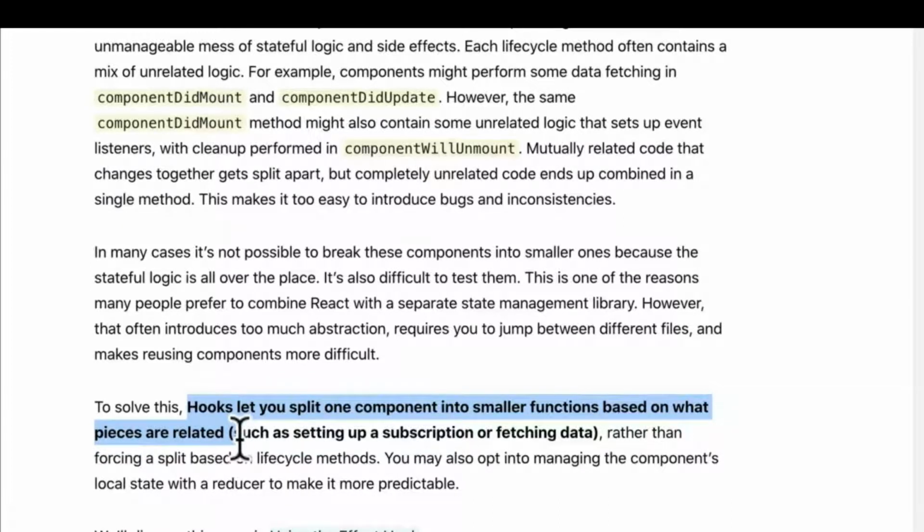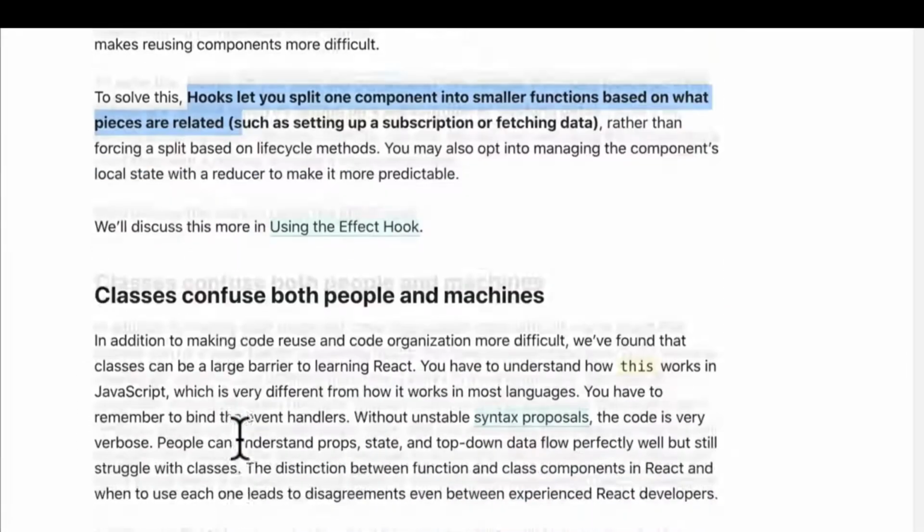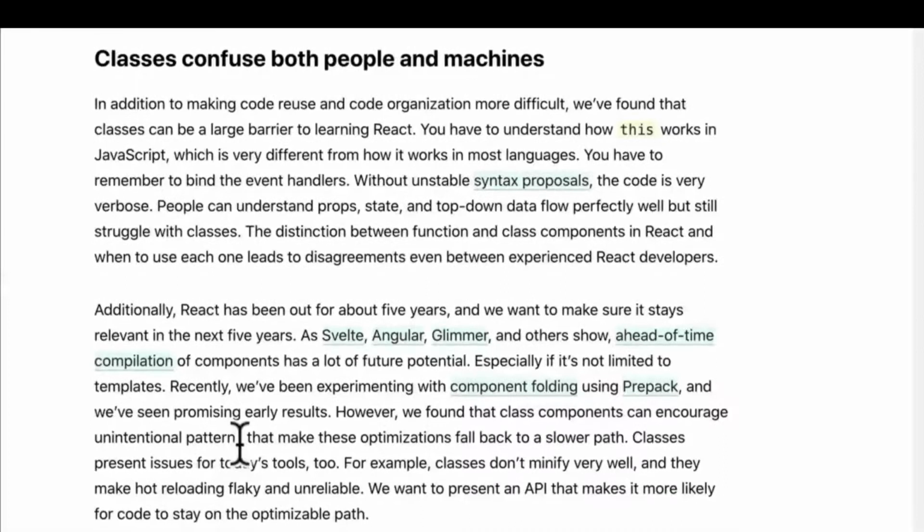But the biggest motivation, and I think this is something that a lot of people overlook when talking about hooks, is that some people find classes confusing. The this keyword, the bind function that we have to do. Classes are just daunting for some people, such as doing super(props). Why do we do that in a class? So hooks allow us to not use classes, not use the this keyword in our React applications.